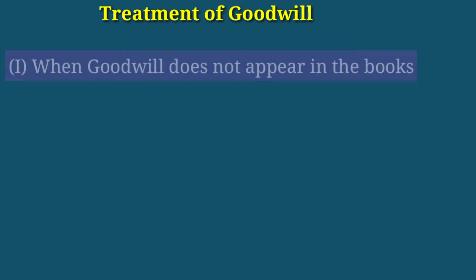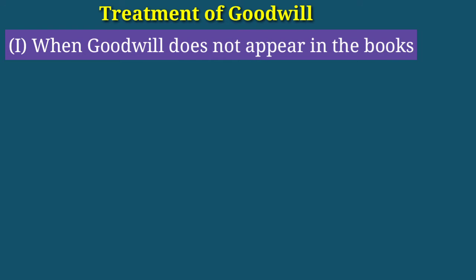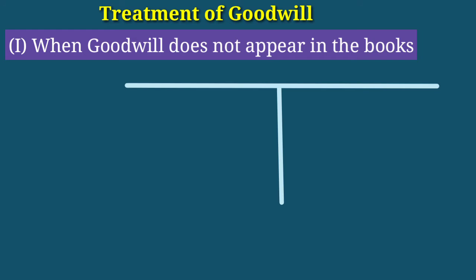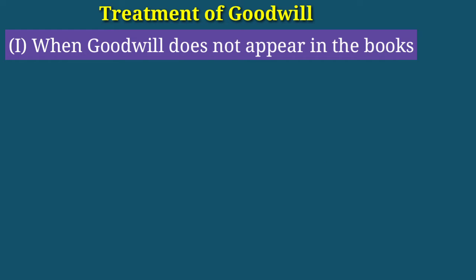The first case is that the goodwill does not appear in the books. When goodwill does not appear in the balance sheet, what do we need to do? We know in admission, when goodwill does not appear in the books, what did we do?